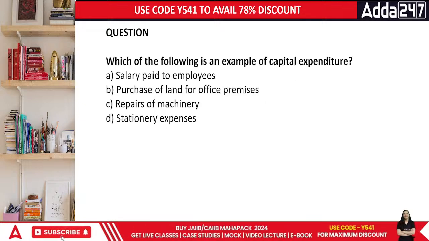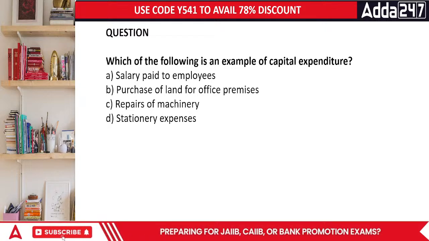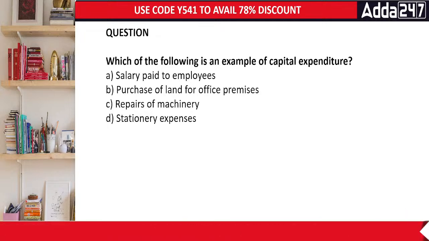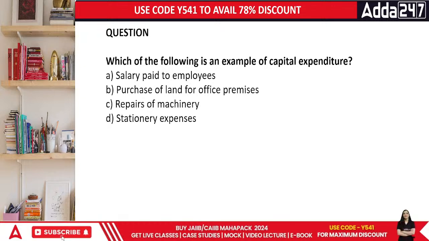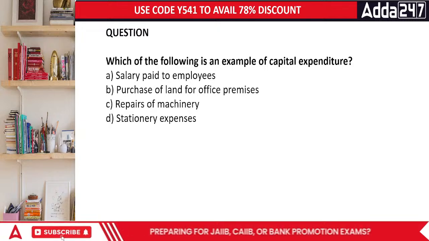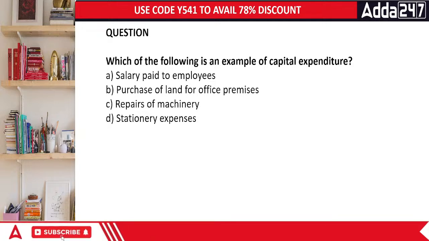Which of the following is an example of a capital expenditure, everyone? Salary paid to the employees, purchase of land for the office premises, repair of machinery, or stationery expenditure. Whenever we consider the salary of an employee, I don't think we treat an employee as an asset. Till now, they are not considered an asset. It is a vital part of the business. So salary paid to employees is not a capital expenditure.